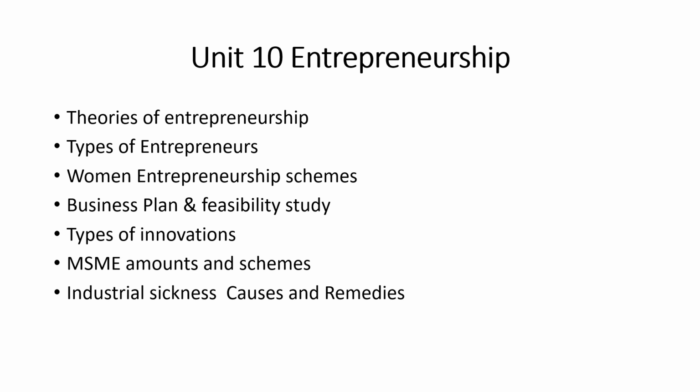Let's go to the last unit, that is entrepreneurship. Entrepreneurship is a small unit but an easy, scoring one. There are 7 to 8 theories of entrepreneurship which are important from the exam point of view. Then types of entrepreneur, like private entrepreneur and public entrepreneurship, are asked. Especially the Dunhoff classification is also important from the exam point of view.